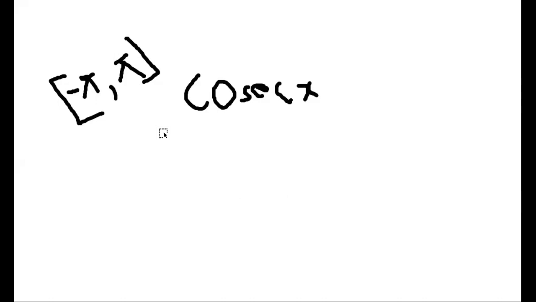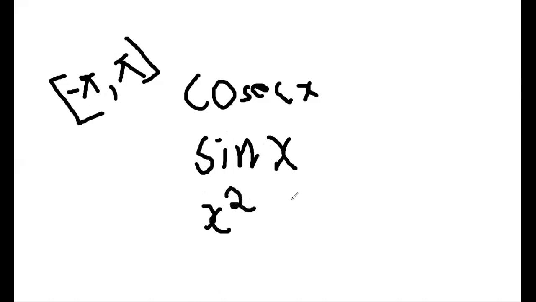Next, the function sin x in minus pi to pi: we can express it, right? The polynomial x square: yes.